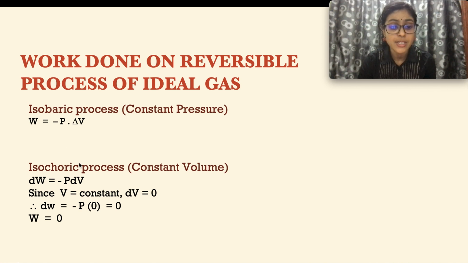So the isochoric process. What does isochoric process mean? Isochoric process is a constant volume process. For example, if a question states that this process is isochoric, then you automatically know that it is a constant volume process. So the change in volume is 0. The formula is dW equals negative PdV. There is no change in volume, so you substitute dV equals 0. So negative P times 0 is 0. So the work is equal to 0 for isochoric process.